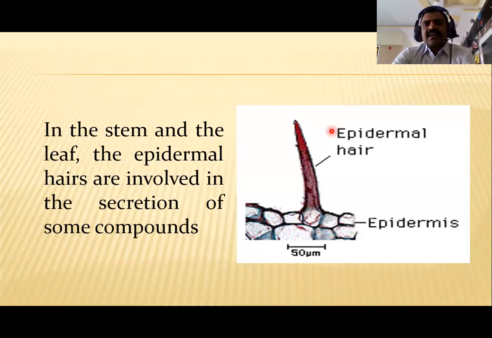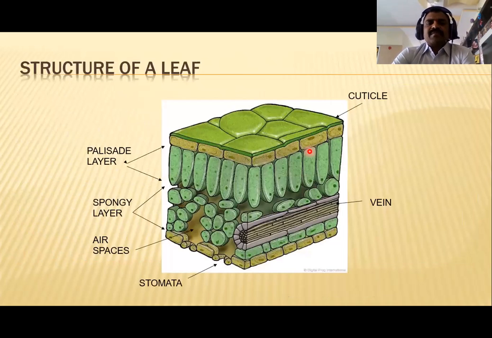And see here, these are the epidermal hairs of the root, stem and some leaves also. This slide shows how the leaf has an upper epidermis and lower epidermis, and in between lies the mesophyll. The mesophyll consists of palisade tissue and spongy tissue. The spongy tissue has air chambers, and numerous intercellular spaces are observed in this area.